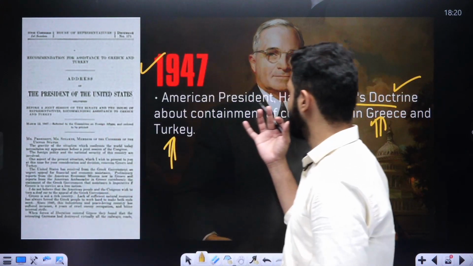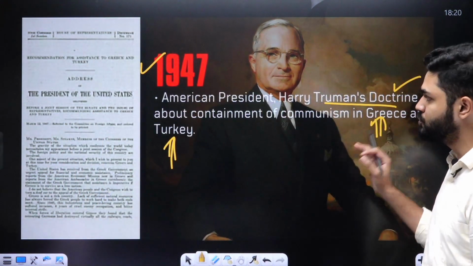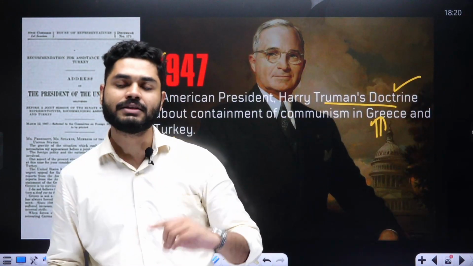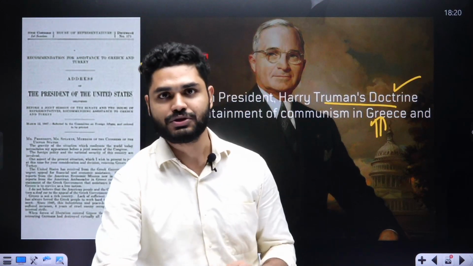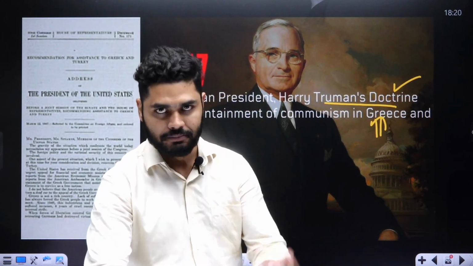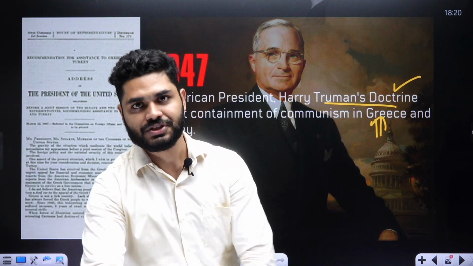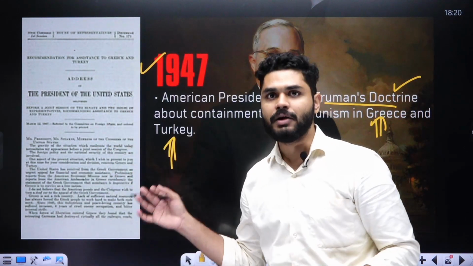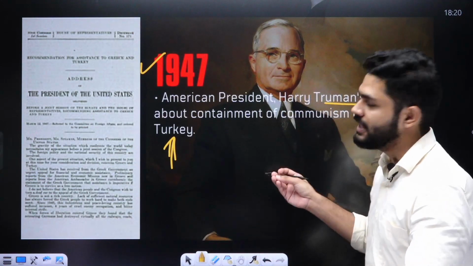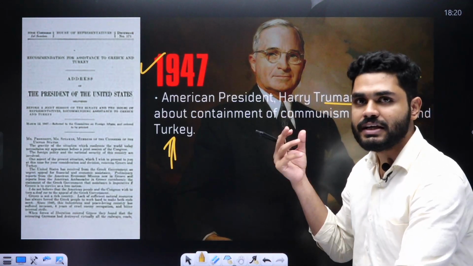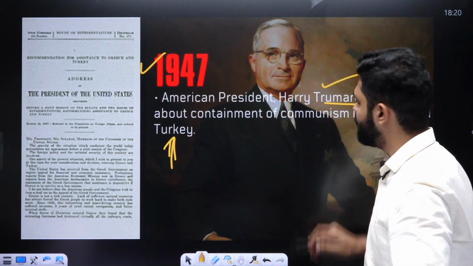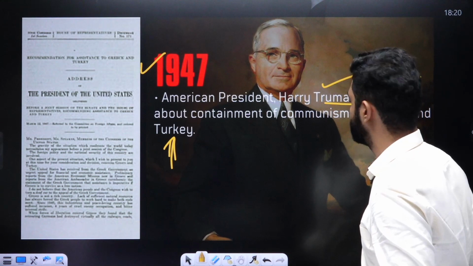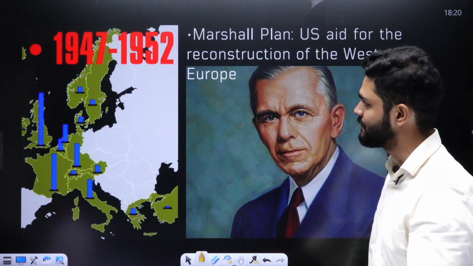And here Harry Truman intervened in these two countries, and this whole idea came into being that if communist ideologies are rising in different countries, be it in Eastern Europe, Western Europe, Asia, the Middle East, anywhere, then we should contain it. So the containment of communism came with the doctrine of Harry Truman. That is why it is called Harry Truman's doctrine. He was president of the United States of America in 1947.